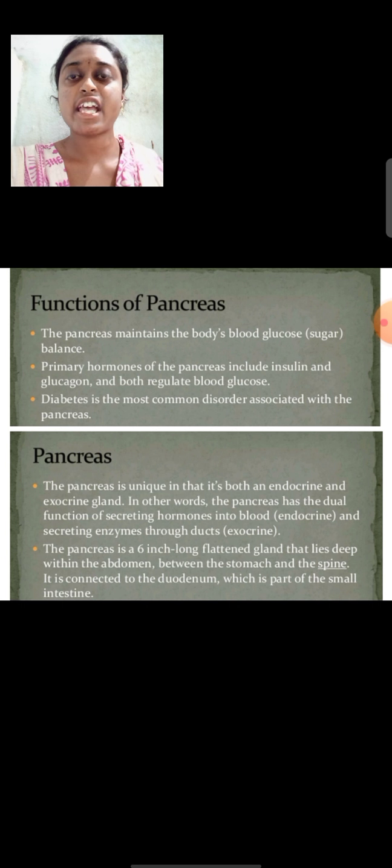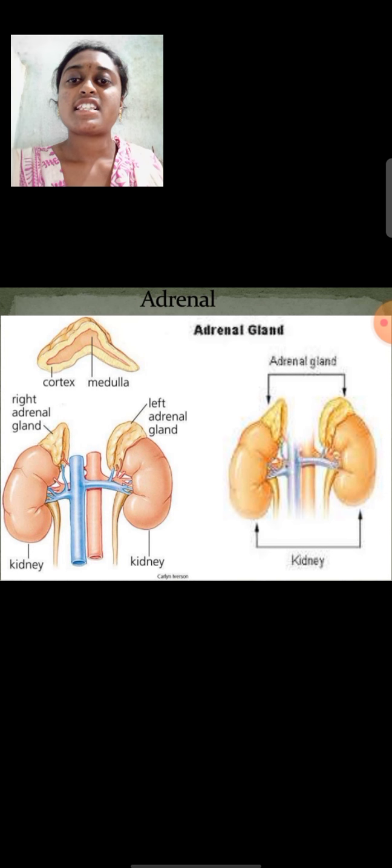Insulin is secreted by beta cells and glucagon is secreted by alpha cells. Diabetes is the most common disorder associated with the pancreas. And the next one is the adrenal gland.